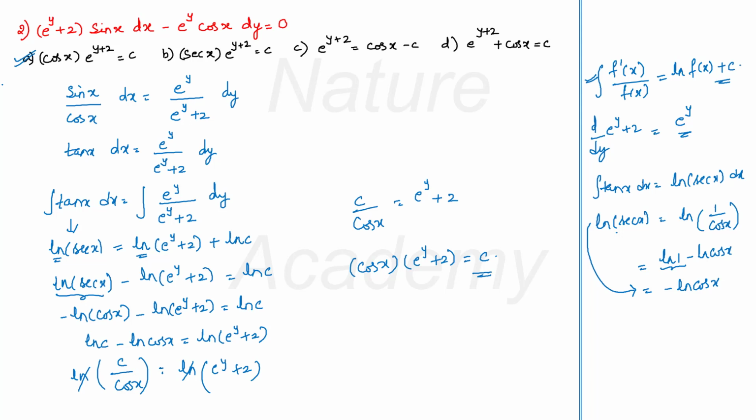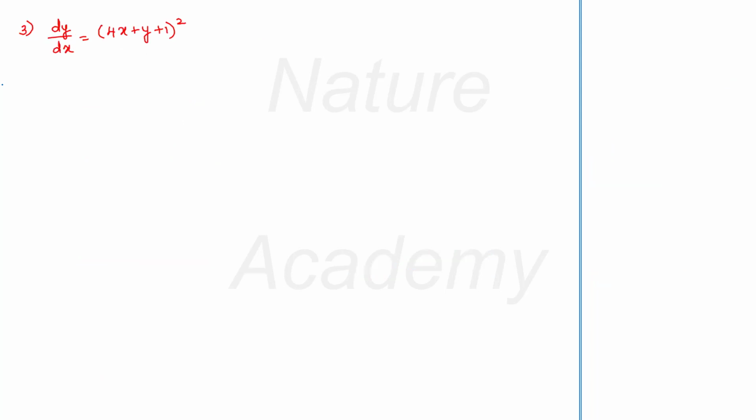For example, I have this equation dy by dx is equal to (4x plus y plus 1) whole square. Now it is not easy to separate variables directly for this differential equation. So you have to put 4x plus y plus 1 is equal to z.